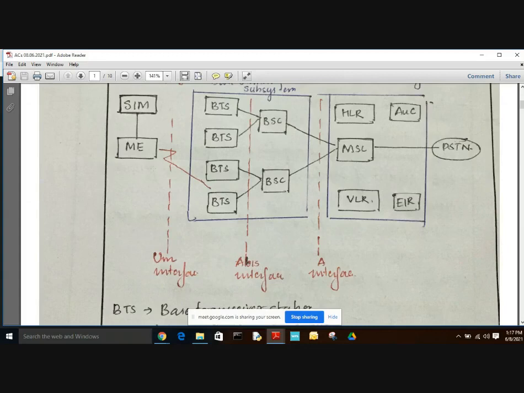So the communication between the mobile station and the base station transceiver is through the Um interface, and between the base station transceiver and the base station controller is through the Abis interface, and from the base station controller to the MSC is through the A interface.